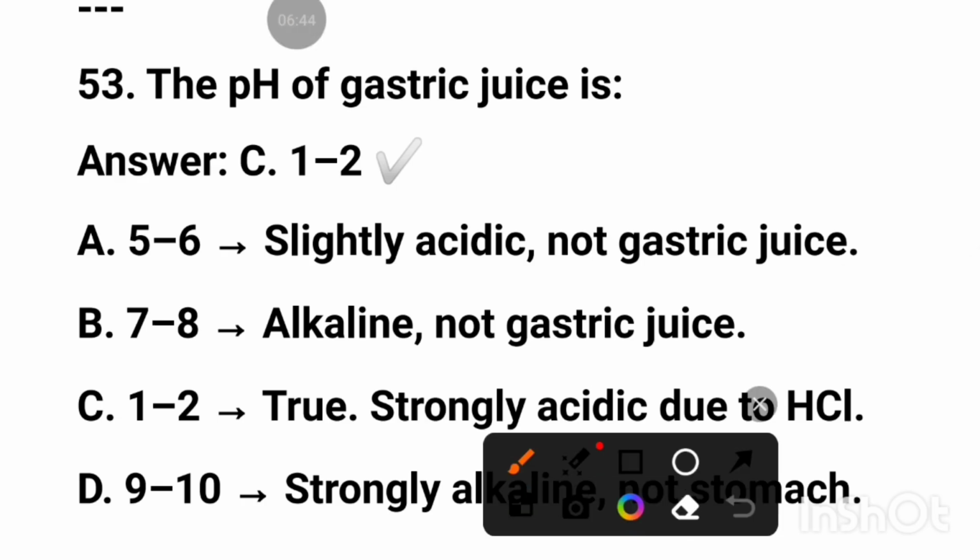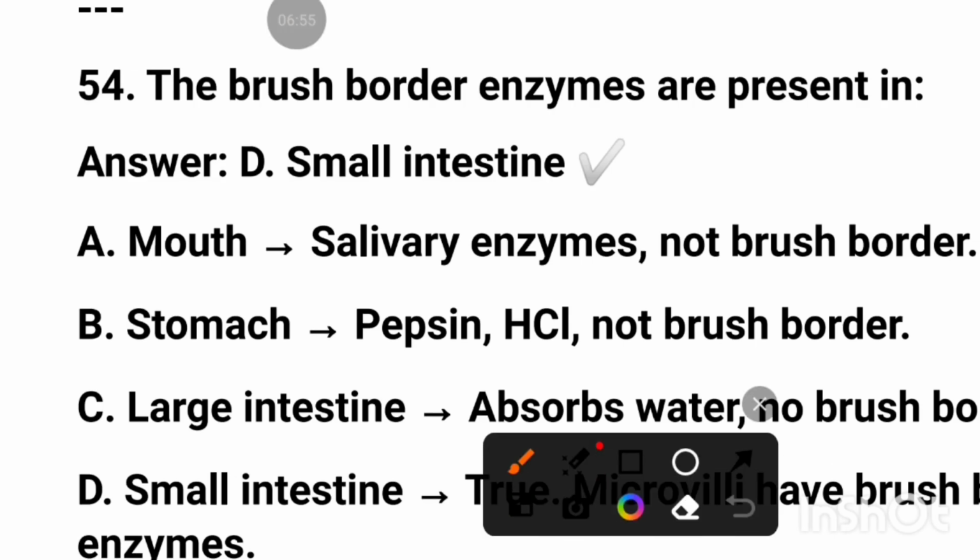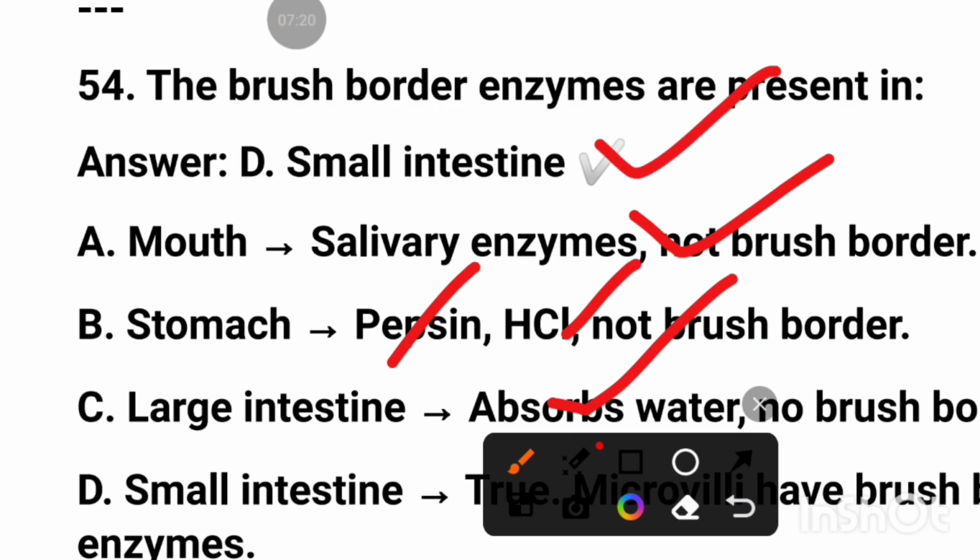The pH of gastric juice is 1 to 2. Mouth: salivary enzyme. Stomach releases pepsin and HCl. Large intestine absorbs water. The brush border enzymes are present in the small intestine.